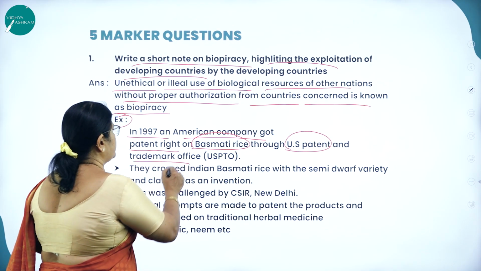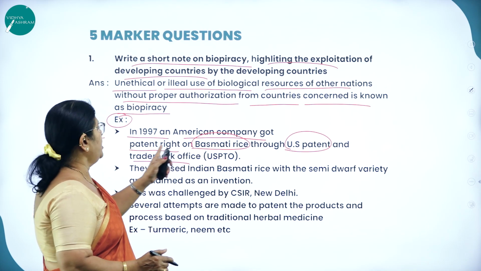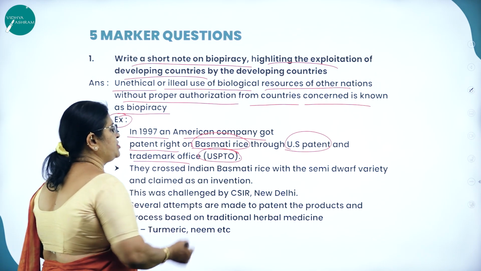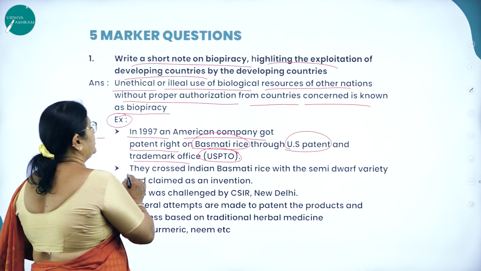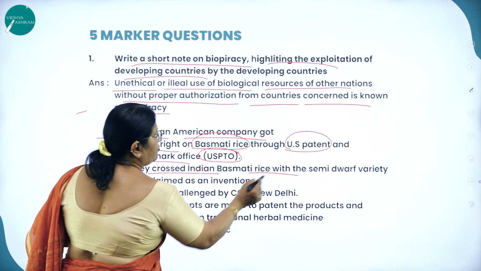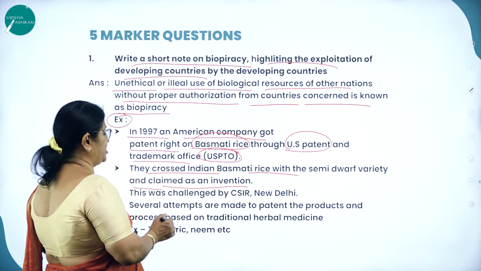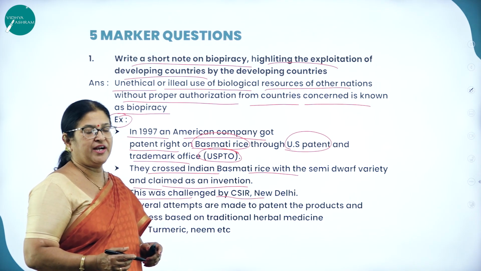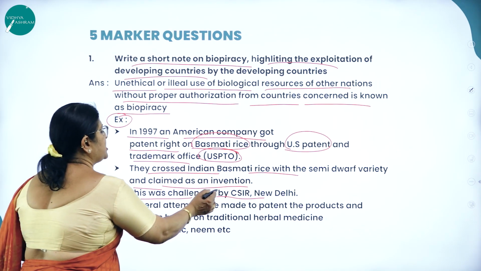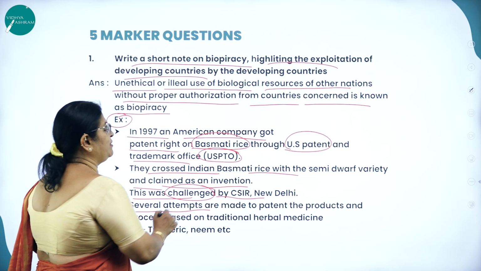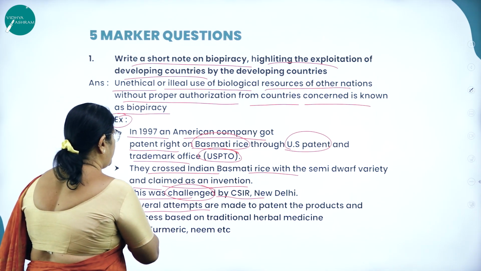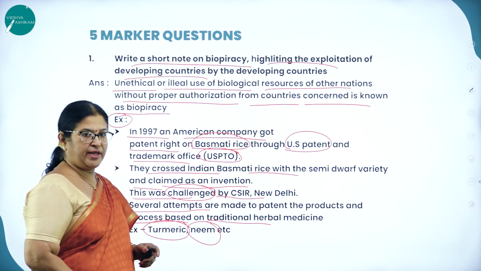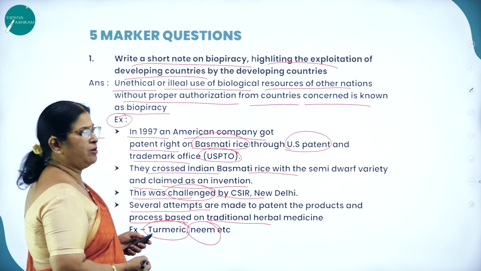In 1997, an American company got patent right on basmati rice through the US Patent and Trademark Office, short form USPTO. Then they crossed Indian basmati rice with the semi-dwarf variety and claimed it as an invention. This was challenged by CSIR, that is Council for Scientific and Industrial Research in New Delhi. Several attempts are made to patent products and processes based on traditional herbal medicine, for example turmeric and neem. You can give these as examples for biopiracy.